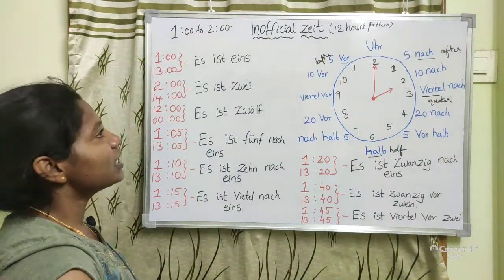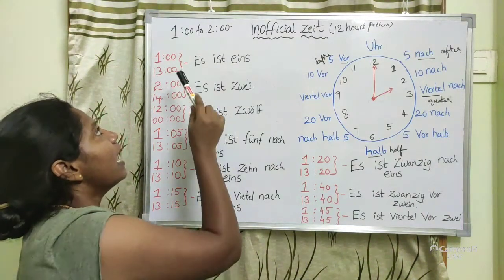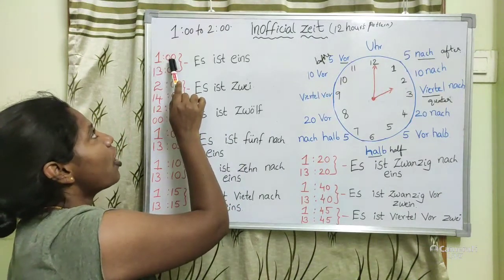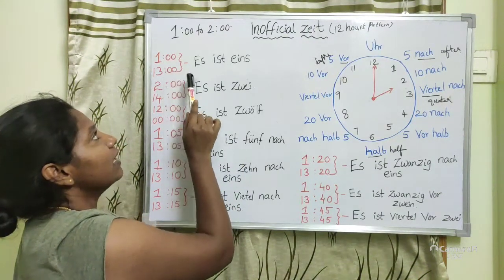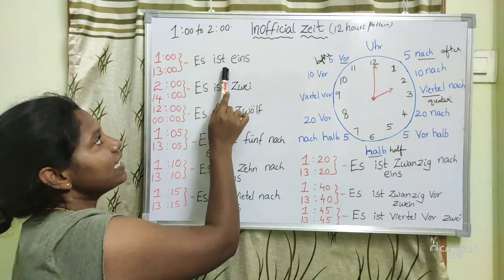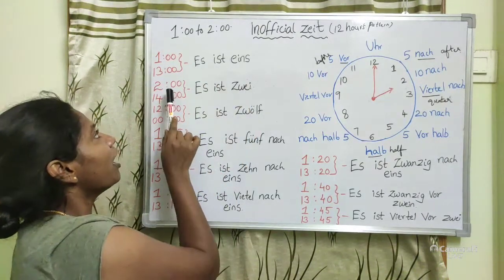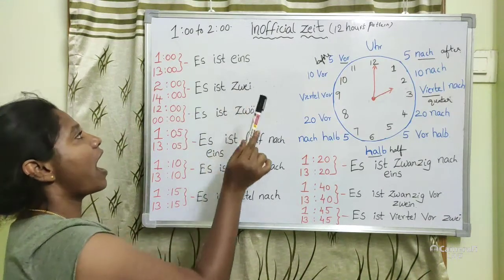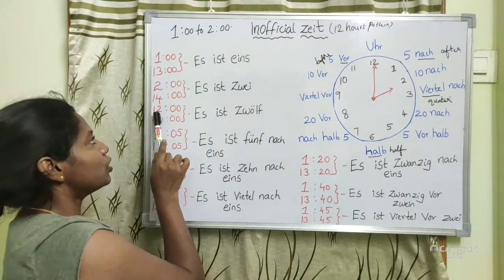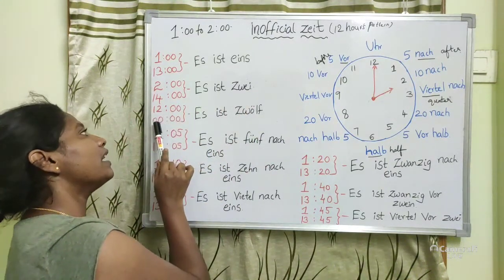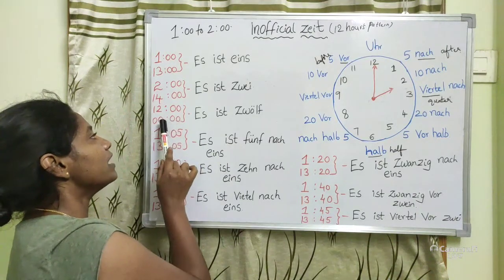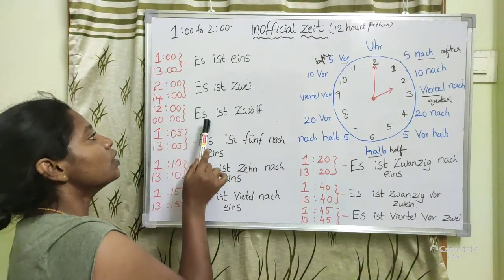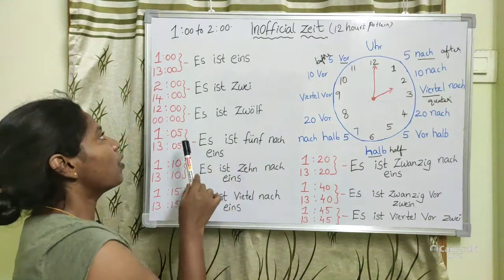So in this way, if it is 1 o'clock or 13, then it is eins. If it is 2 or 14, that is zwei. If it is 12 o'clock or midnight 12, that is zwölf.